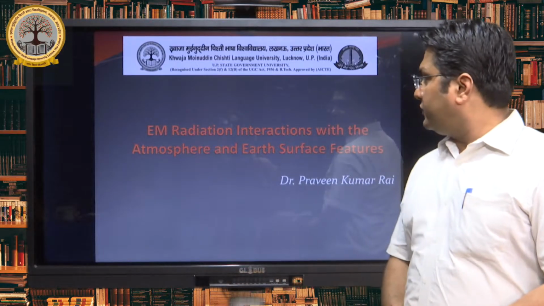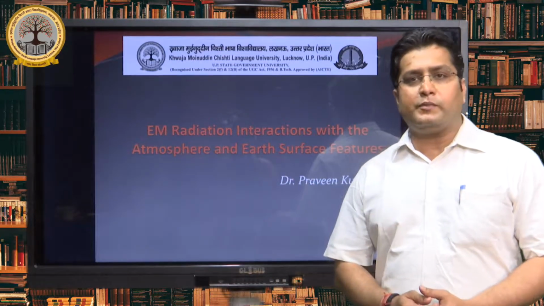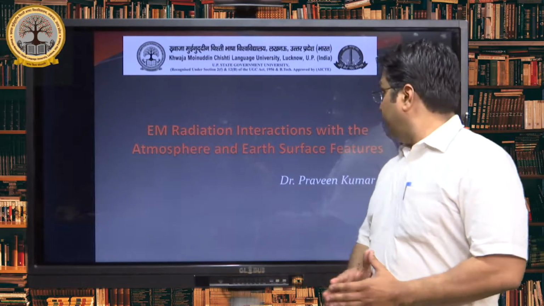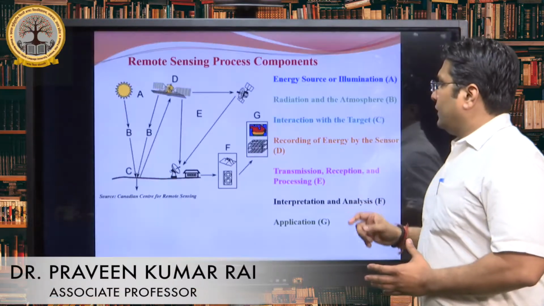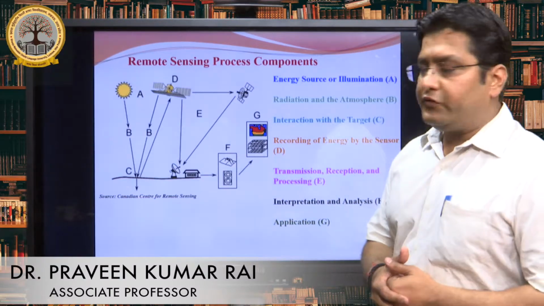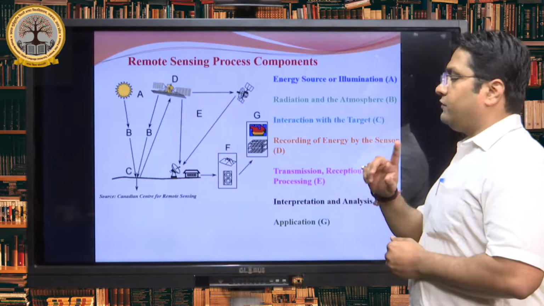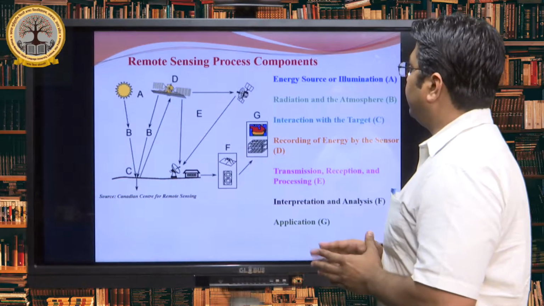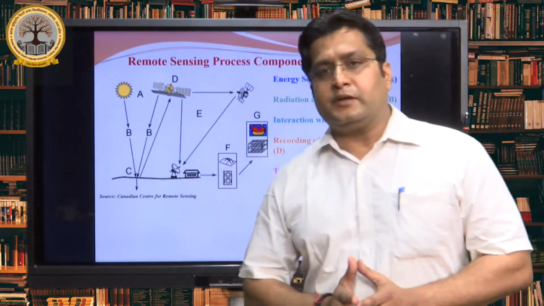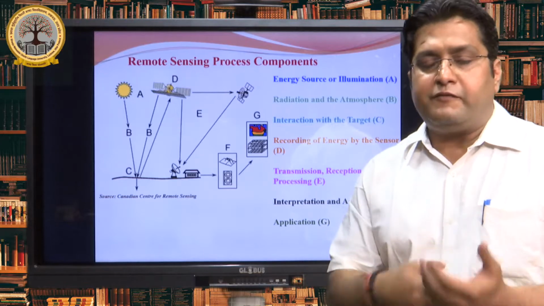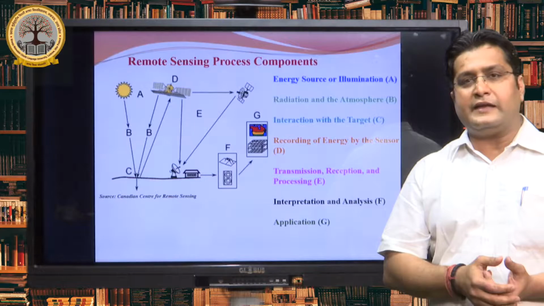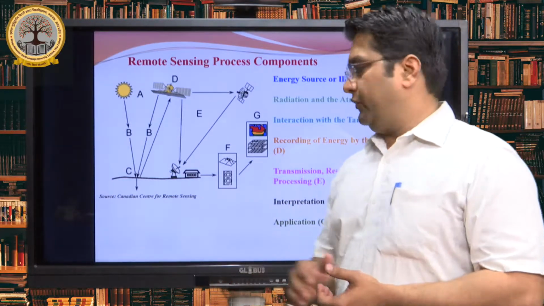Dear student, today we will discuss a very important topic, that is electromagnetic interactions with the atmosphere and Earth surface features. In our basic class, we have already discussed the basic meaning of remote sensing. In continuation of this, there is one important part, the remote sensing process components: how the whole remote sensing process works, and how the data will be affected by the various hurdles that can be seen either in the atmosphere or on the Earth surface.